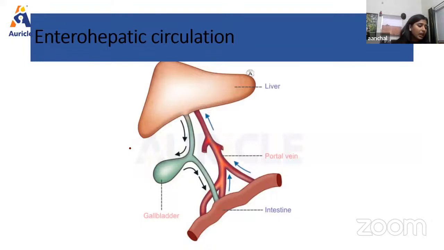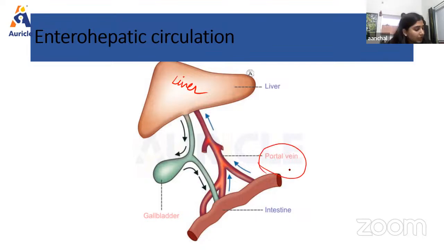Now, next we have a very important topic, that is enterohepatic circulation. As we can see in the diagram, here we have a very important organ, that is the liver, and here we have the intestine, or first part of the intestine, that is the duodenum, right? So, basically, enterohepatic circulation is the transport of substances from the intestine to the liver through the portal vein. As we can see, the transportation occurs through the portal vein, right?